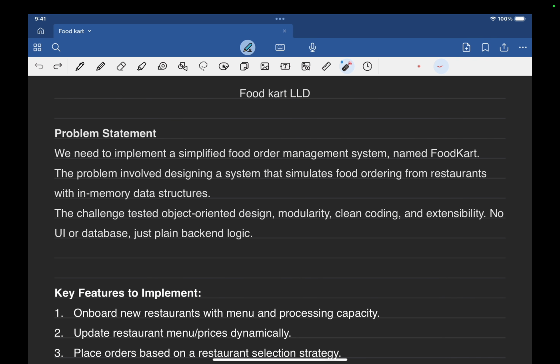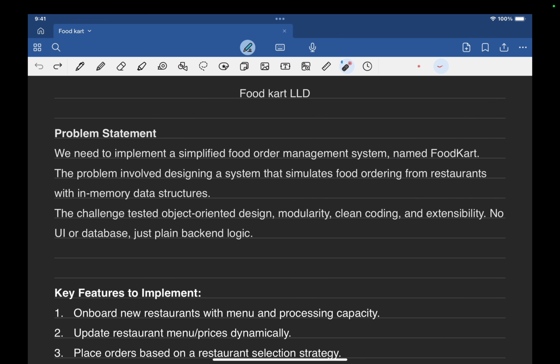Let's try to understand how much time we are going to get during this round. This round is going to be 120 minutes, out of which the first 30 minutes will be taken by the interviewer to explain the problem statement, the features that we need to implement, how we need to take input in the system, and which kind of output they are expecting.